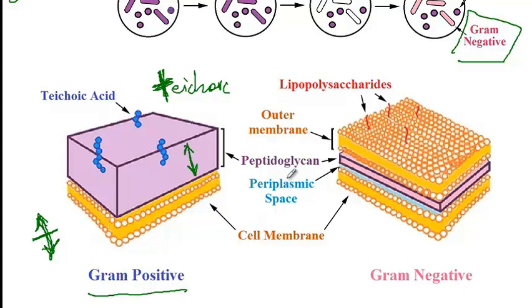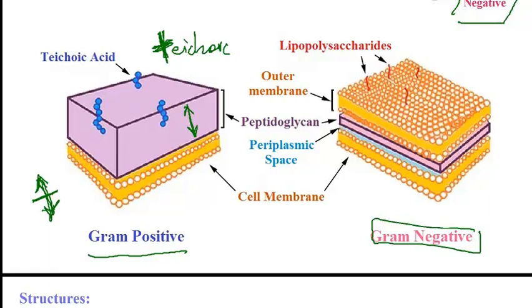Now, please note that there is also a space in between the two membranes, the outer membrane and inner membrane of gram negative bacteria, and there are some proteins that can be staying here, and these proteins sometimes help gram negative bacteria deactivate the antibiotics that we are using against them. And then as for lipopolysaccharides that are found on gram negative bacteria, the other name for these lipopolysaccharides is endotoxin.